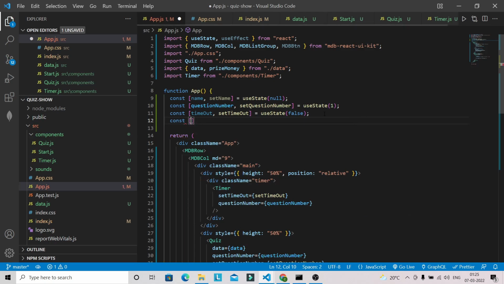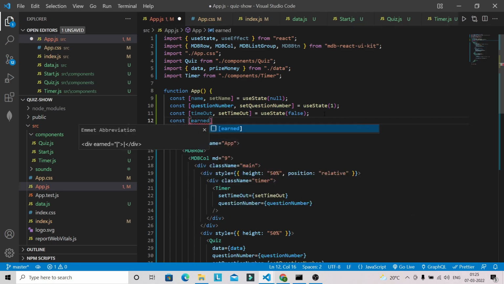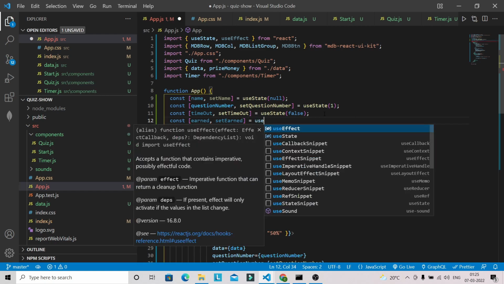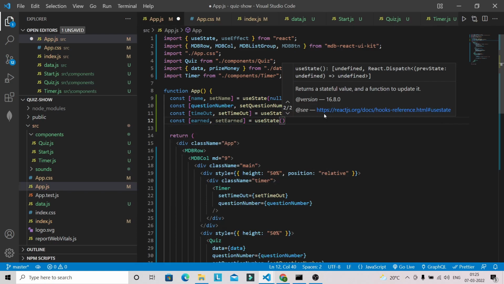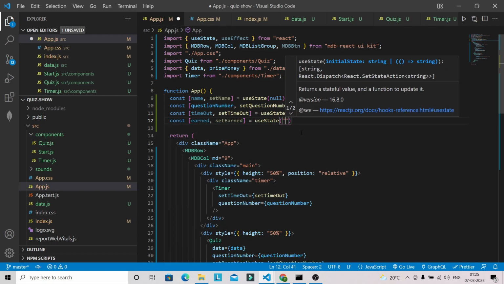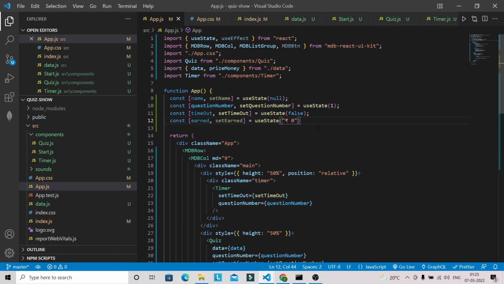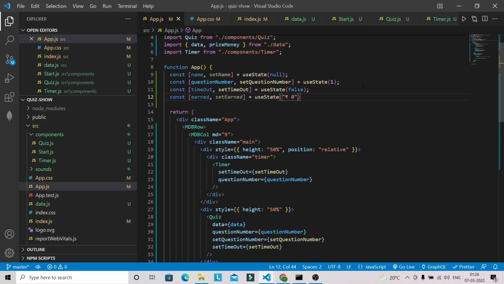So const earned, setEarned. Initially it will be 0. So I'm going to put here our rupee symbol along with the 0. You can use dollar if you want.